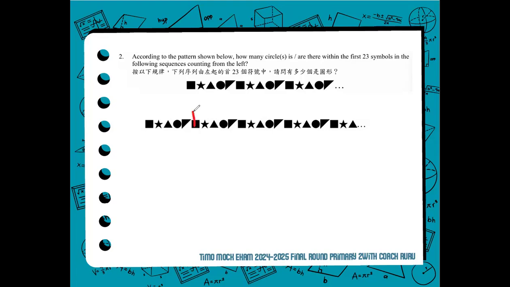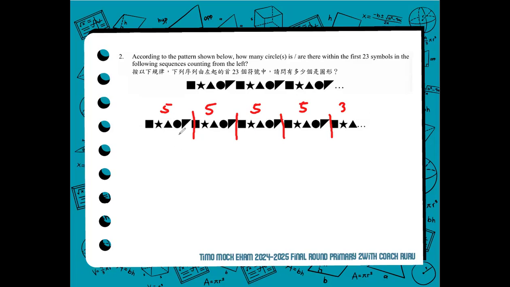So the pattern ends there, another set, second set, third set, fourth set. And we know that there are 5 symbols in every set. And there. So we have 23 now.